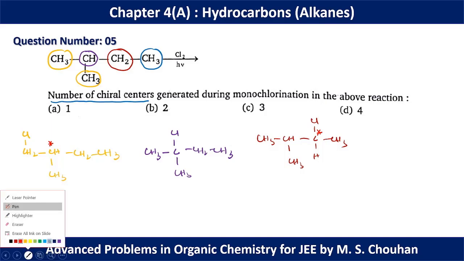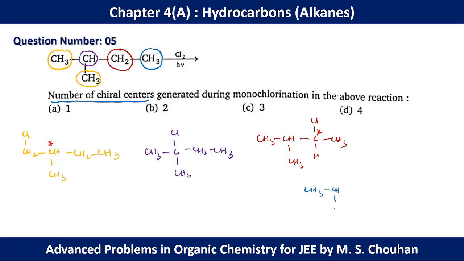Lastly, we have CH3, CH, CH3, CH2, CH2, Cl, and again we don't have any chiral center present in this molecule. So for question number 5, we have two chiral centers present in the final molecules. That's why for question number 5, option B should be the correct option.